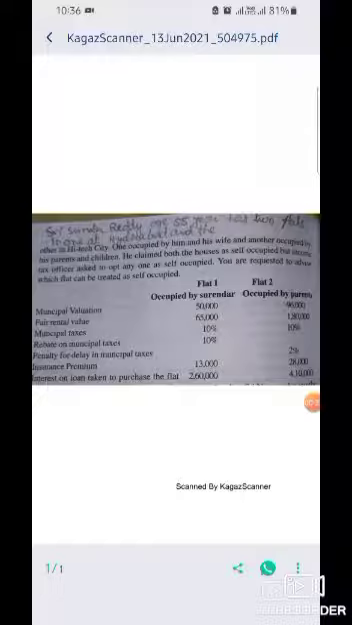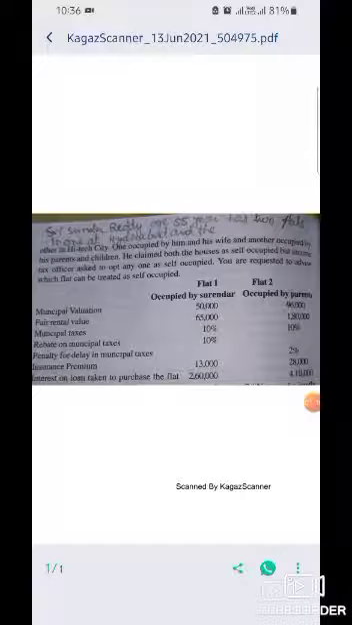The municipal valuation of the first flat is 50,000 and the second flat is 96,000. Fair rental value of the first flat is 65,000 and the second flat is 1,80,000. Municipal taxes are 10% for first and 10% for second, and there is a rebate on municipal taxes of 10% for the first. There is no rebate for the second flat. On penalty for delay in municipal taxes, there is no penalty for the first, but there is a 2% penalty for the second flat.